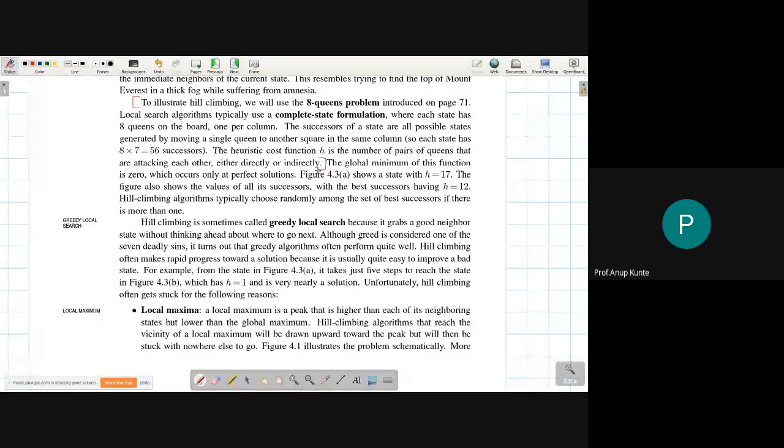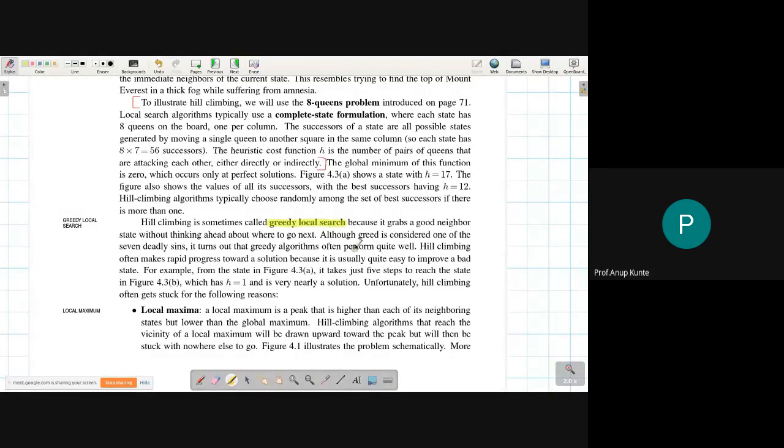We will use the same here. This algorithm is also a greedy algorithm, a greedy local search algorithm. That earlier one was the greedy best first search algorithm. This is the greedy local search algorithm.